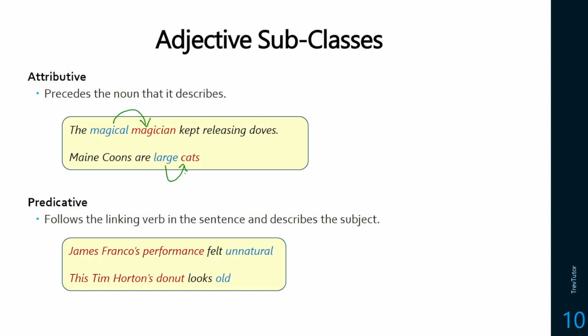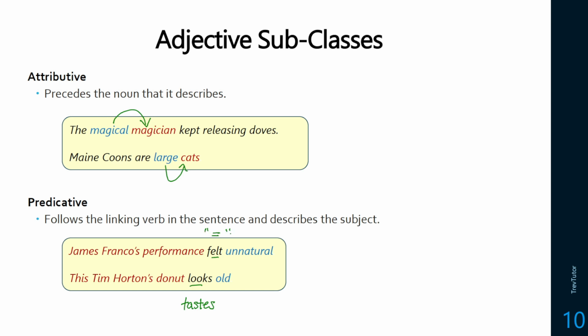The predicative ones are a bit different. So these follow either a be verb or a linking verb. So these are verbs of perception. So felt, looks, tastes. We'll get some more information about verb types when we get to the last section in this online course. But these connect the subject and the description.